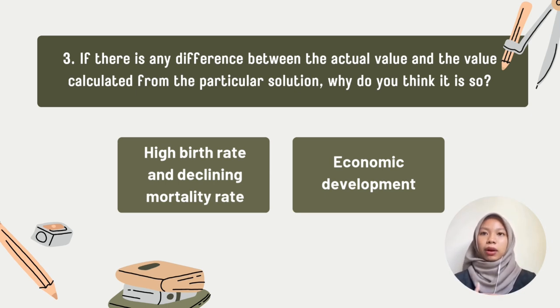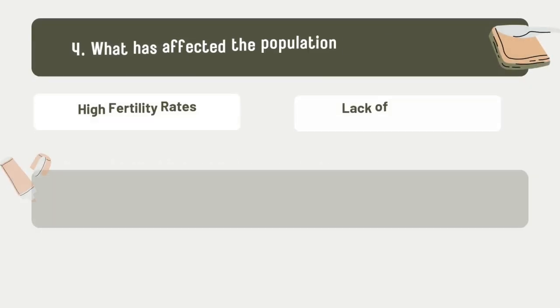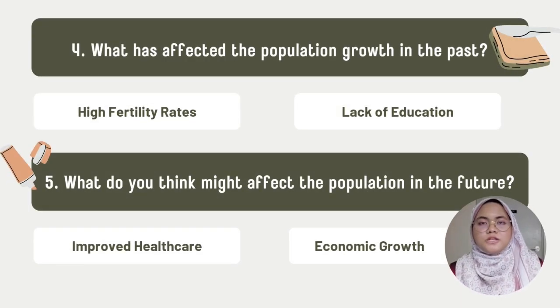Last but not least, the impact of rapid population growth on economic development could be observed in terms of productivity changes in the economic sectors. For example, in the agriculture sector, particularly in crop production, the effect of population growth on productivity has been negative, and measures taken to reverse it have been ineffective. So for the fourth question, it is: what has affected the population growth in the past?